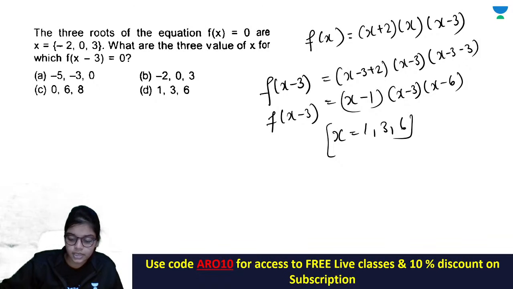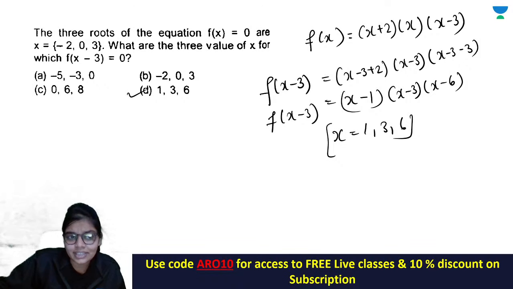Yes Yogesh, right, so your answer is now D here, ठीक है।